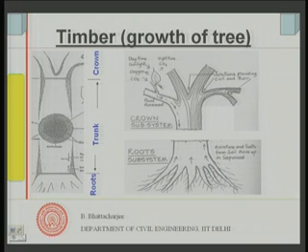Right. So, this is what it is. From here, the food movement, the glucose movement, will take place downward. In the night time, of course, the carbon dioxide is emitted out of this. Now, these junctions, from our structural point of view, provide curl and burr. So, these are the junctions, right. Curly grain structures come from these ones,